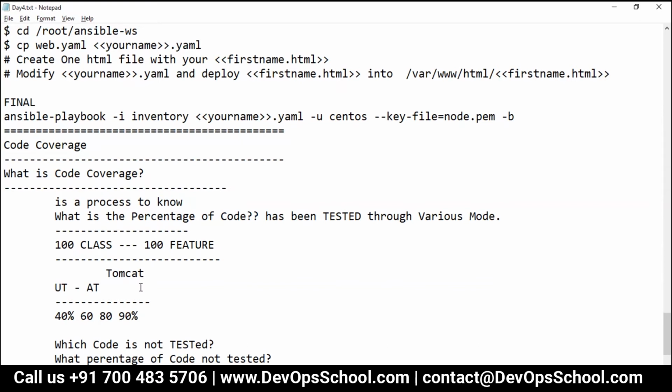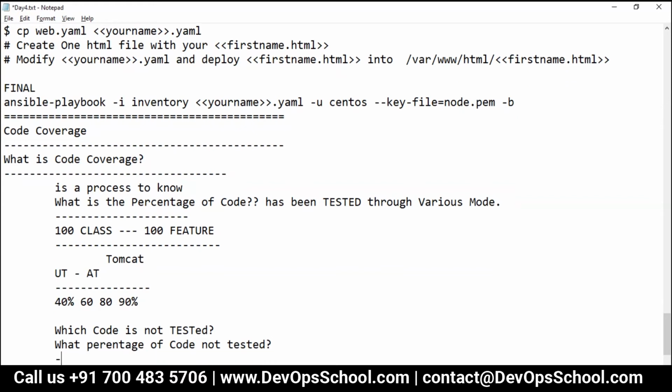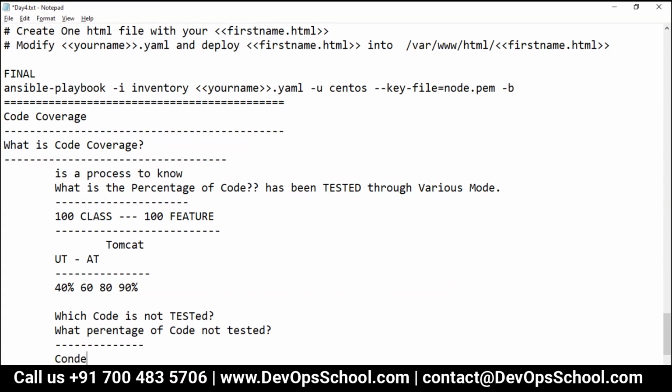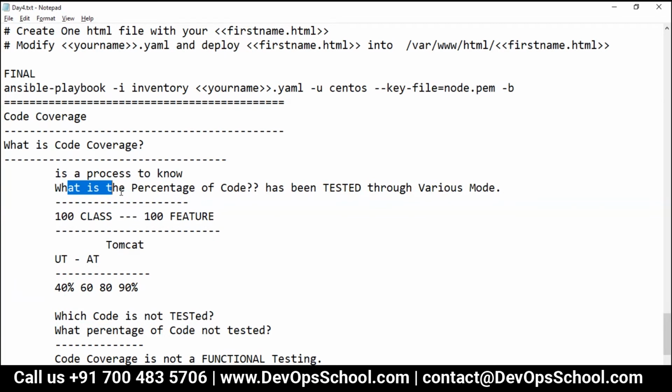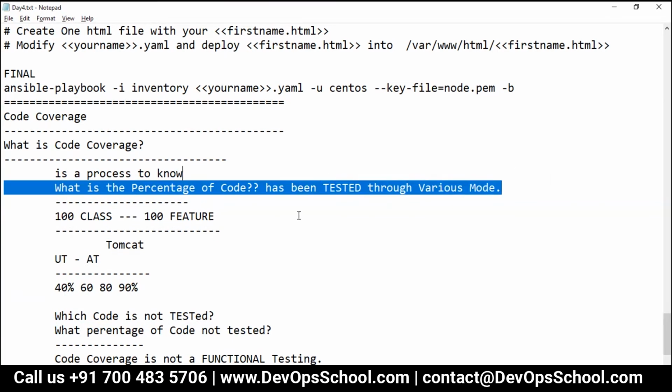So do not mistake code coverage for functional testing. Mind it, code coverage is not functional testing. That's the reason we do code coverage at the end. So ultimately, code coverage will tell you what percentage of the code has been tested through various modes.